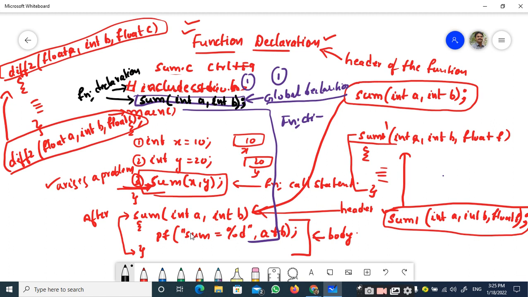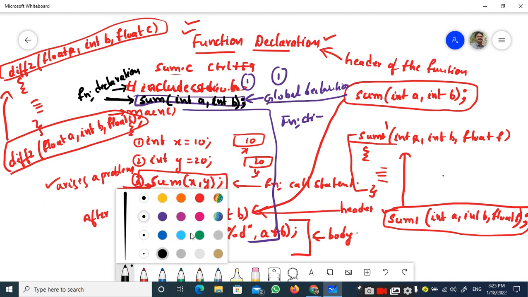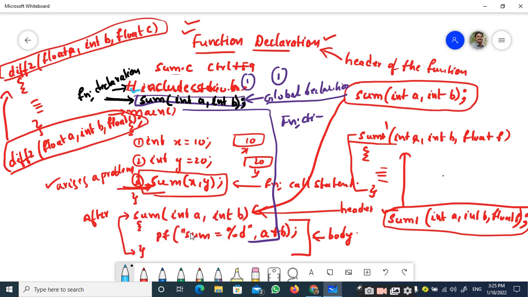After this preprocessor directive, you can see there is a global declaration here. At this point, the compiler will come to know that there exists a function called sum with two parameters, int a and int b.